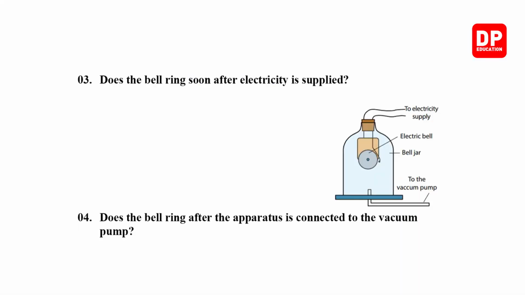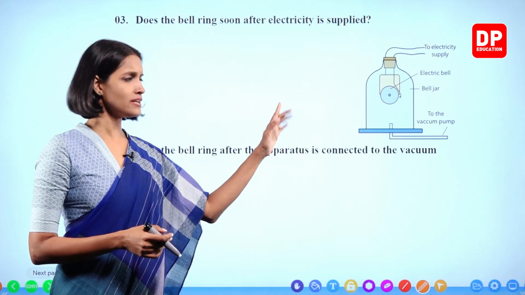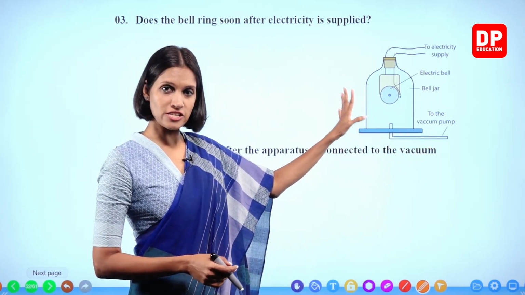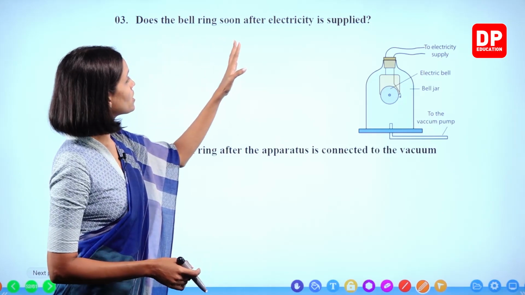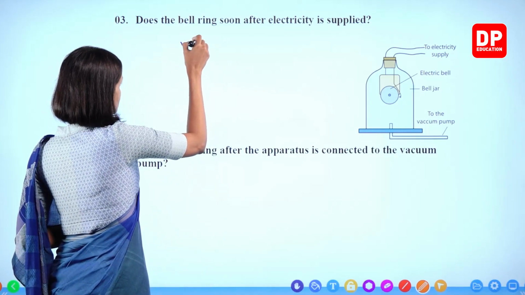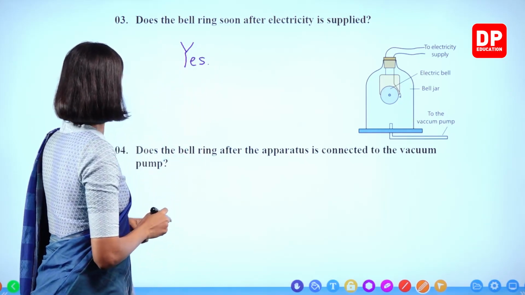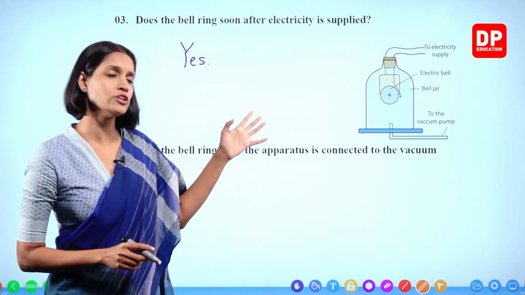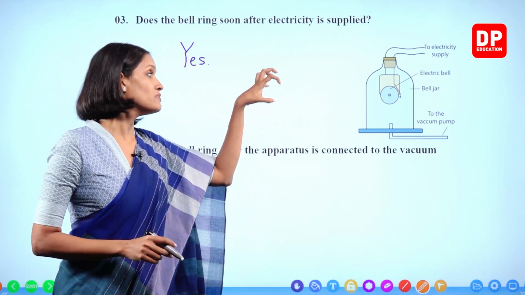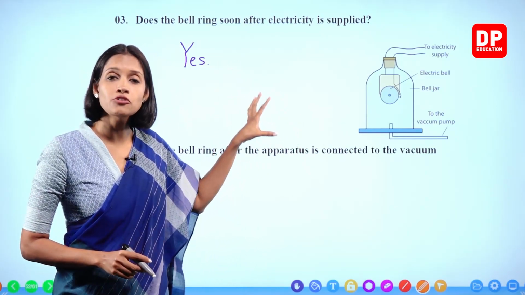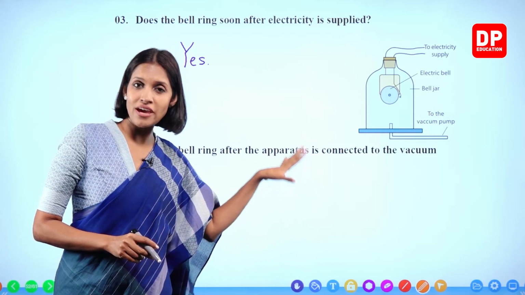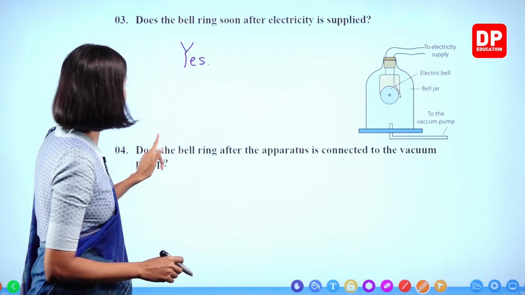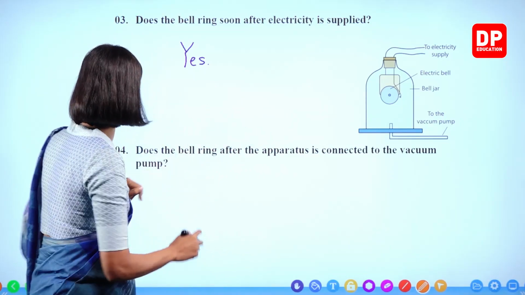Right, children? Does the bell ring soon after electricity is supplied? Yes. If we did not remove the air, it rings. We can hear. Okay? Does the bell ring soon after electricity is supplied? Yes. Does the bell ring after the apparatus is connected to the vacuum pump? What happens, children, when you connect the vacuum pump to this bell jar and we start to remove air? The sound of the bell gradually fades off, and then finally we cannot hear it anymore, right? Does the bell ring after the apparatus is connected to the vacuum pump? No.